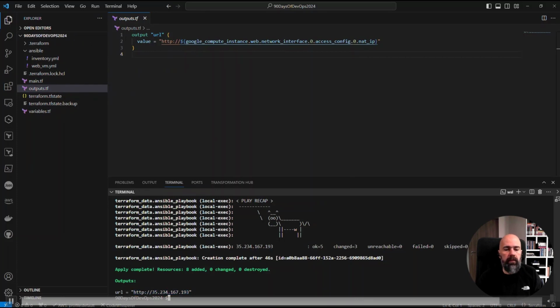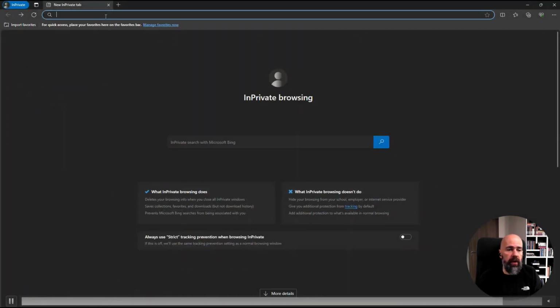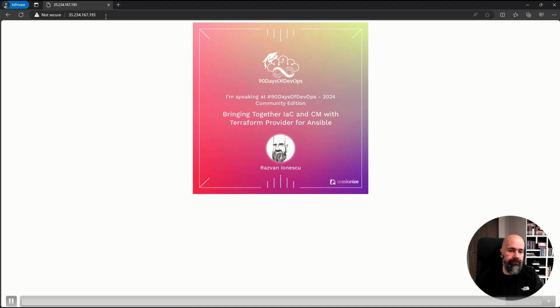And it's time to check that it works. If it works, yeah, we should see this. So that's the famous application that we deployed from GitHub. Basically, it's a simple web page with the title of this session.